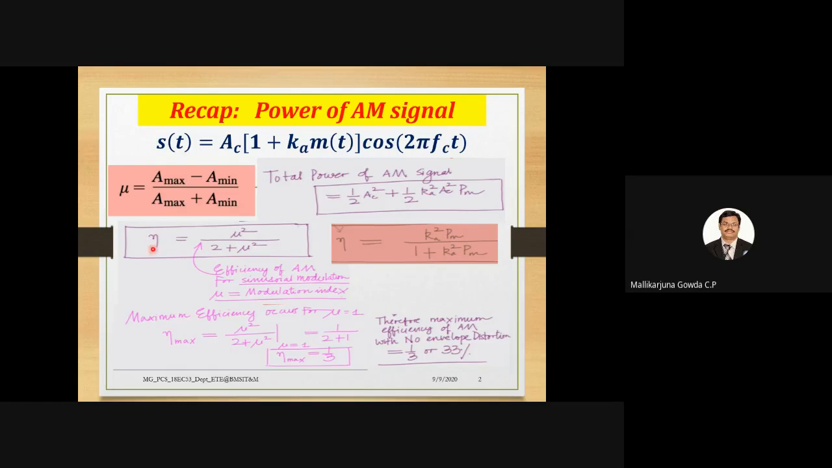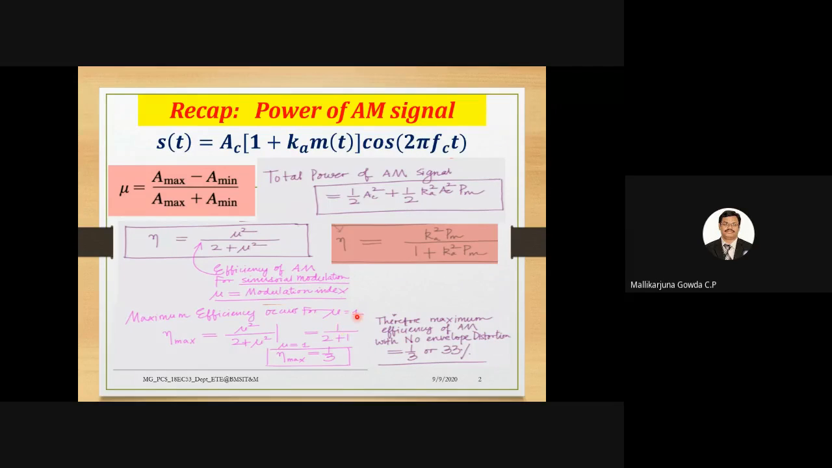And the maximum value of efficiency we get when the value of modulation index is 1, right? There is a maximum efficiency. So when I substitute mu is equal to 1 in this expression, I get eta maximum, that is the maximum efficiency is equal to 1 by 3. We say it is 33%. So this is the maximum efficiency of the AM system. When mu is equal to 1, there will be no envelope distortion, isn't it?